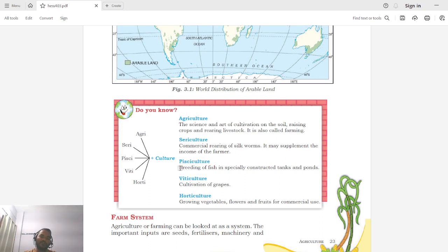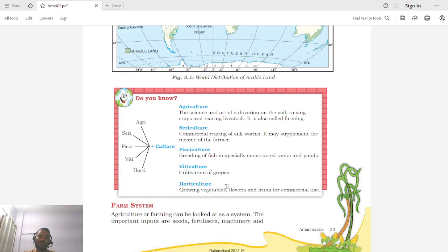Pisciculture. Pisciculture is basically breeding of fish in specially constructed tanks and ponds. So the person who is involved in breeding of fish in artificially constructed tanks or ponds is involved in pisciculture. Viticulture. Cultivation of grapes is known as viticulture. Do you know that nowadays alcohol or wines are made from grapes, apart from juice or consumption purpose? So that is why grapes are also gaining importance, and viticulture is also now a booming field. Again, what is viticulture? Viticulture is cultivation of grapes.